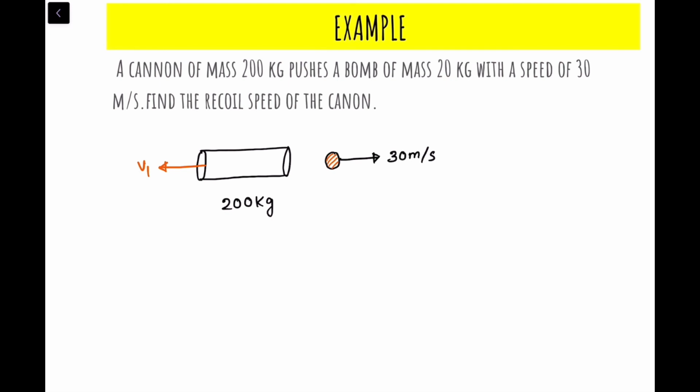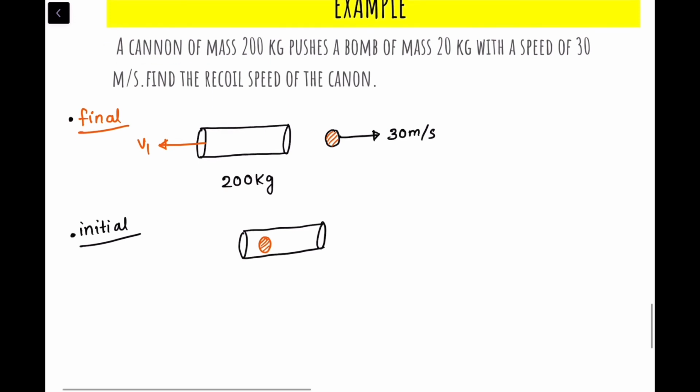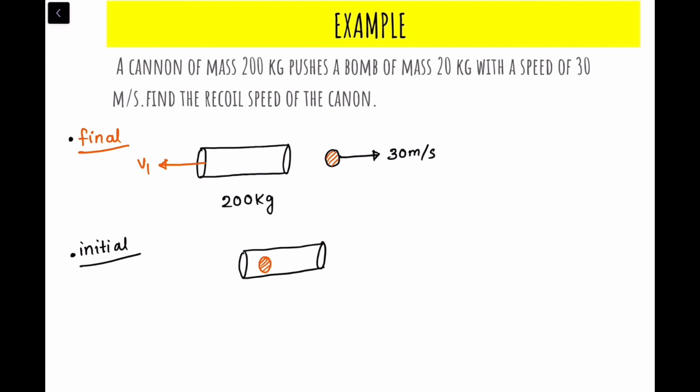So this was the final condition. You have to understand this is the final condition: pushing of the cannon is the final condition. What was the initial condition? The initial condition was that the ball was in the cannon, and they were not pushed, that means they were at rest. Initial condition, the ball is in the cannon and they both are at rest. So this is the example of the cannon problem.